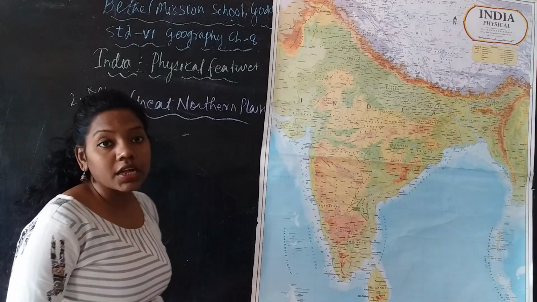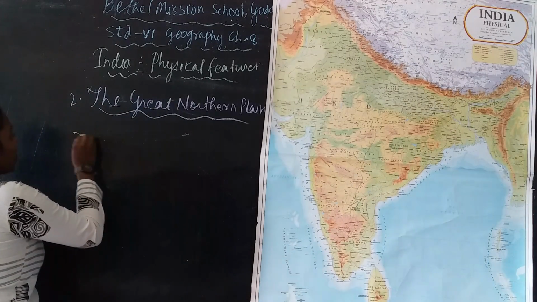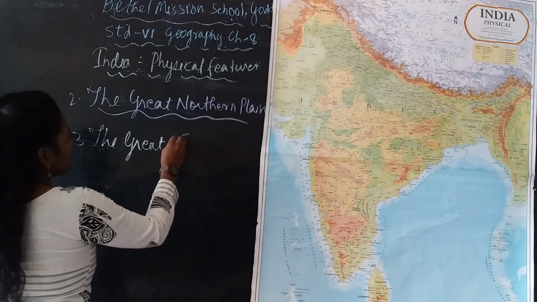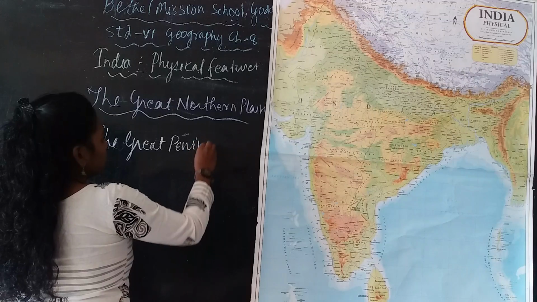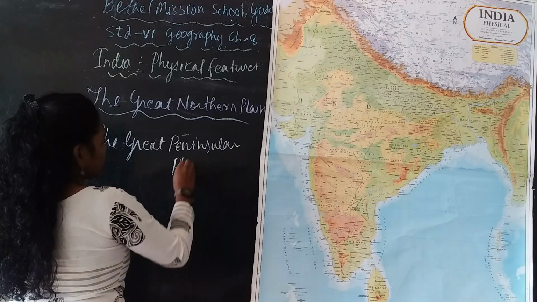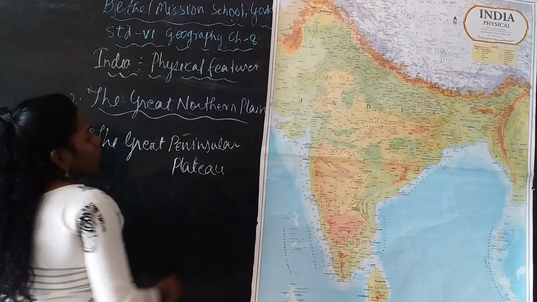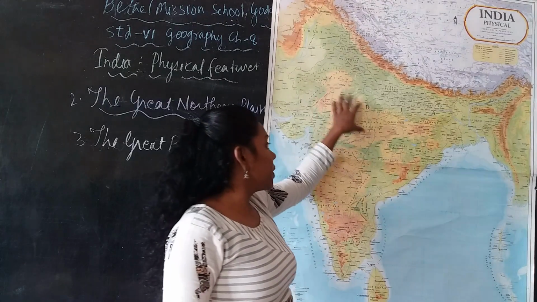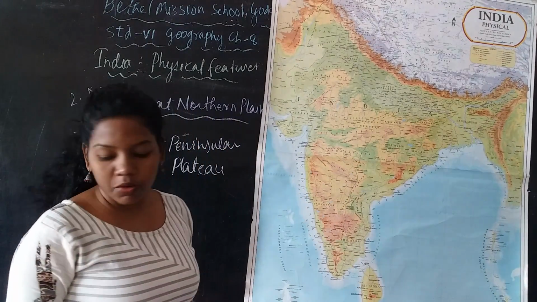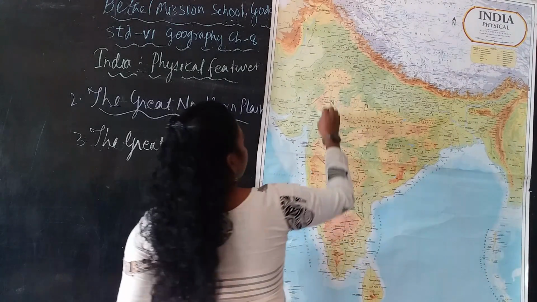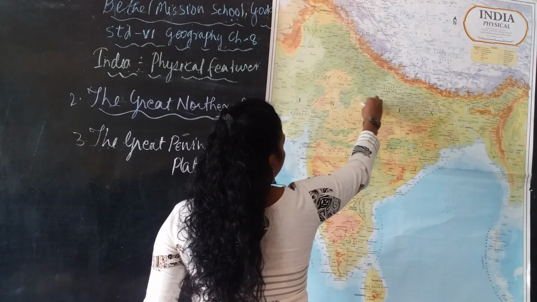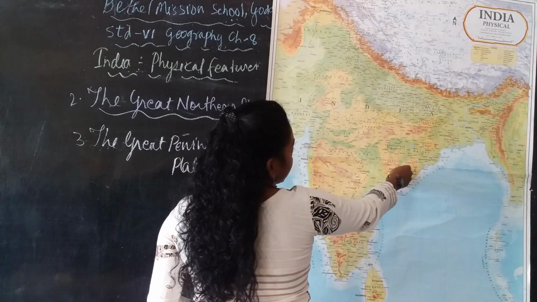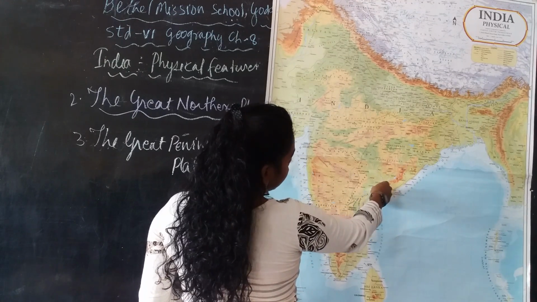Next we are going to learn the Great Peninsular Plateau. This Great Peninsular Plateau is present in middle India, the brownish color which you see. It starts from the Rajasthan area, Madhya Pradesh, then some part of Jharkhand, Chhattisgarh, then Andhra.